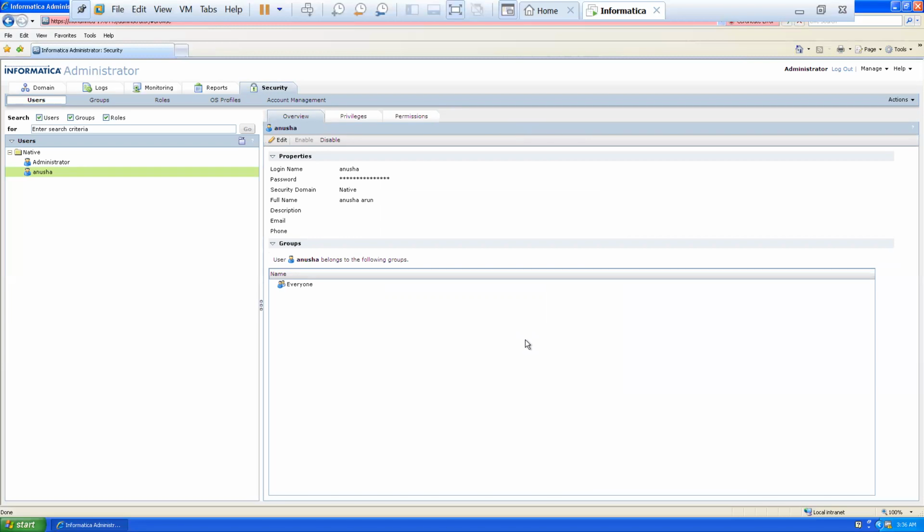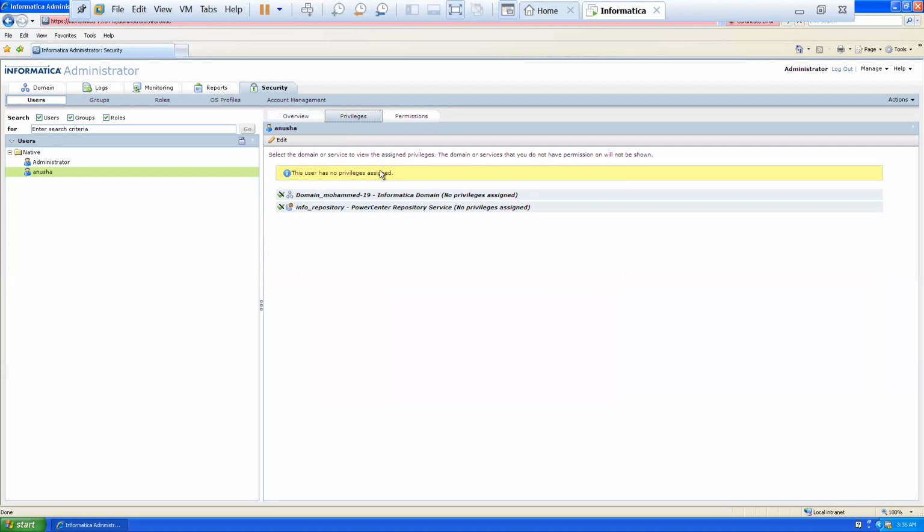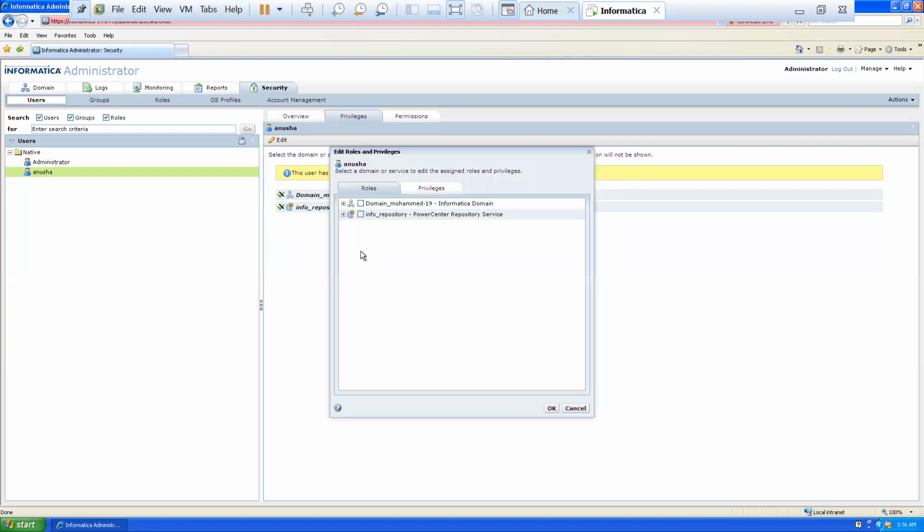A new user is created, but this user is not allocated to work on any of the repositories running under the current domain. Go to the Privileges tab. This user has no privileges assigned. There is one active repository running under the current domain. If you want to assign the current user to work on this repository, click on Edit. Now enable info_repository for roles as well as privileges for the current user. Click on OK.